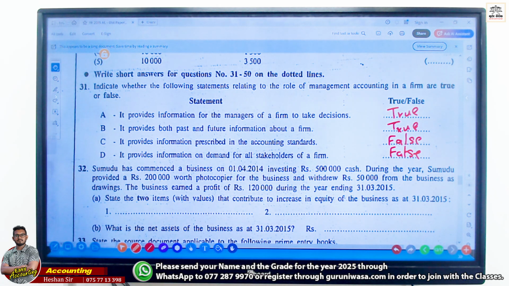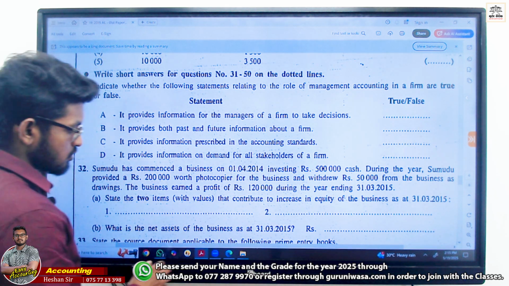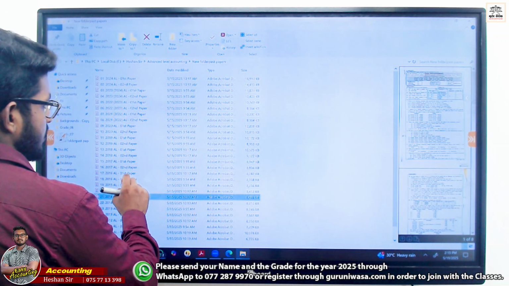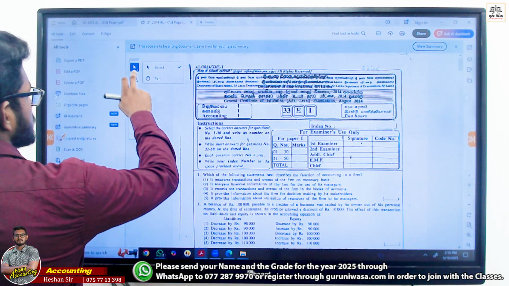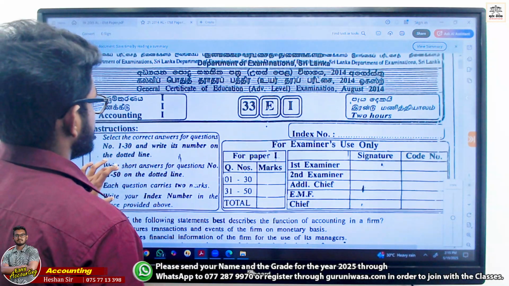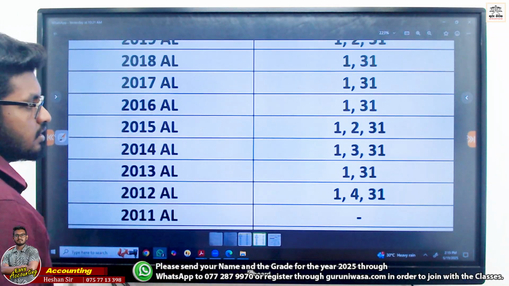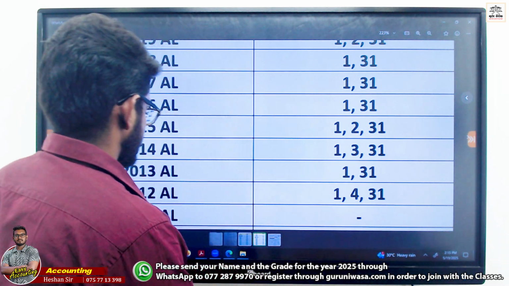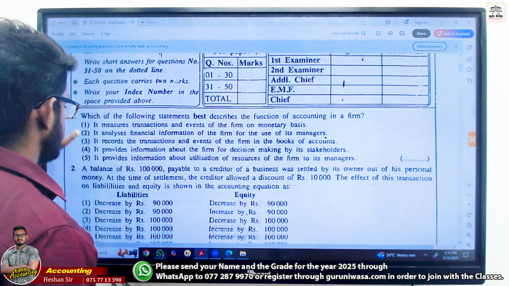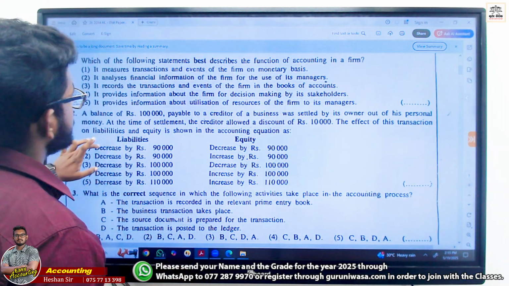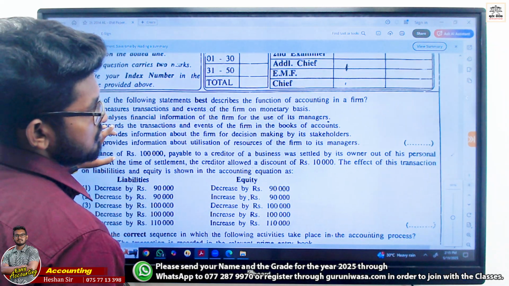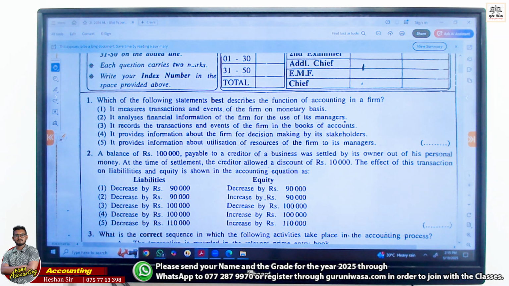We finished 2050. Let's go to 2040. Again, if you won't show it again, I'll show it. Right? 2040. 1, 3, 31. 1, 3, 30. 1, 3 and 31. Let's see.